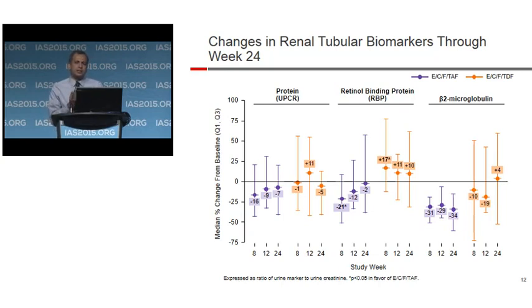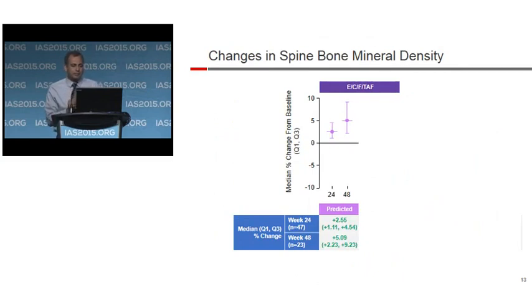This difference between the TDF and the TAF arm was statistically significant. Also, at week 24, looking at the proportion of patients who had a 4% or more decline in spine BMD compared to baseline, it was 7% in the TAF cohort and 21% in the TDF cohort.